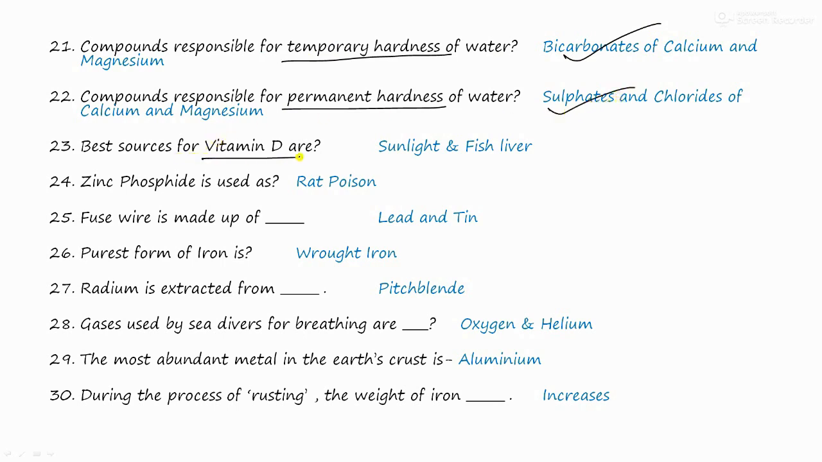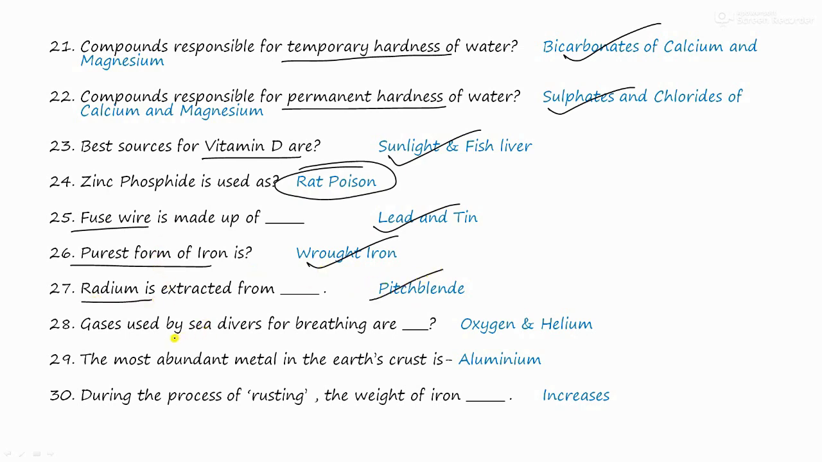The best source of vitamin D is sunlight and fish liver. Zinc phosphide is also used as a rat poison. Fuse wire is made of lead and tin. The purest form of iron is wrought iron. Radium is extracted from pitchblende.